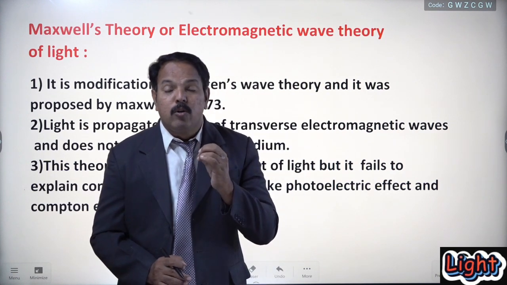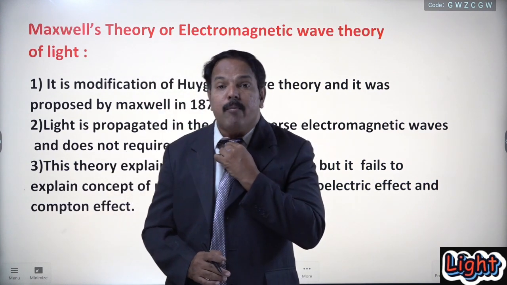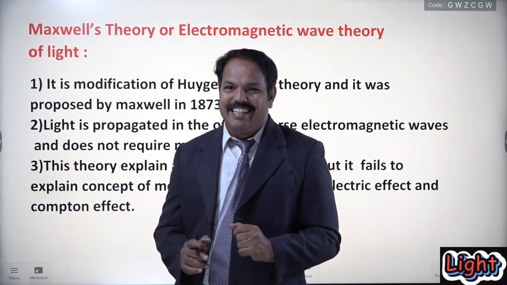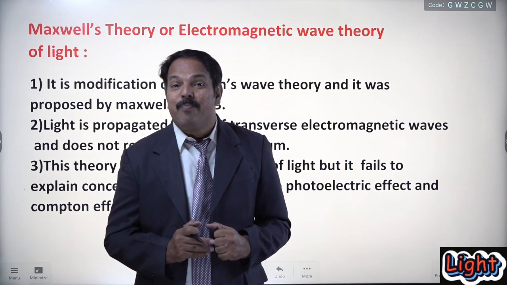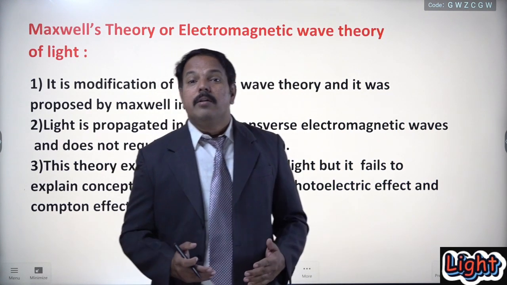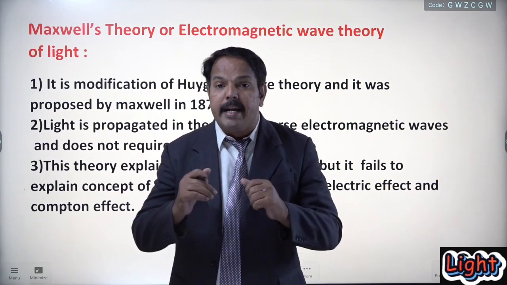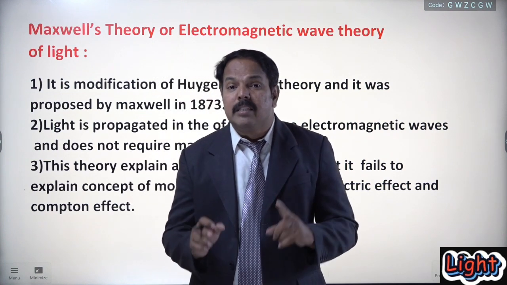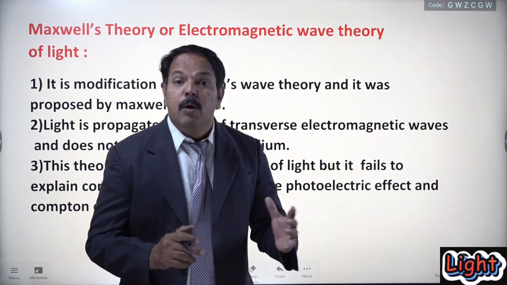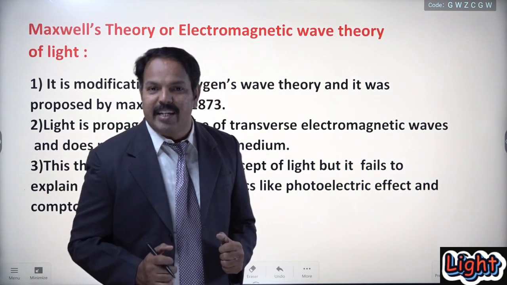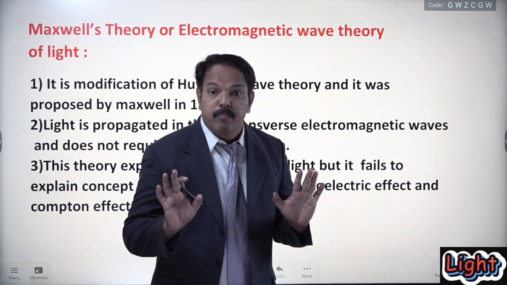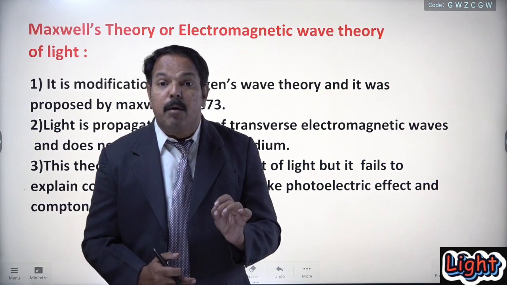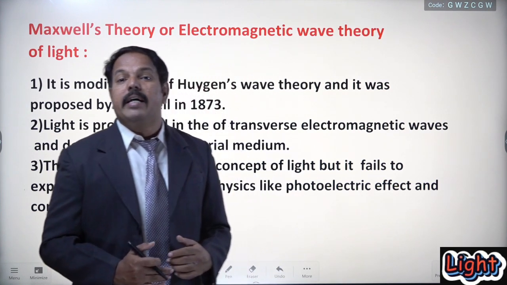According to Maxwell, light is an electromagnetic wave having transverse nature. So do you know what is meant by an electromagnetic wave? Dear students, you should know there are two types of waves. One is called a mechanical wave and the other is called an electromagnetic wave. A mechanical wave is a wave which requires a material medium for its propagation.